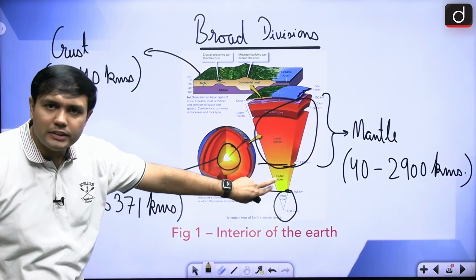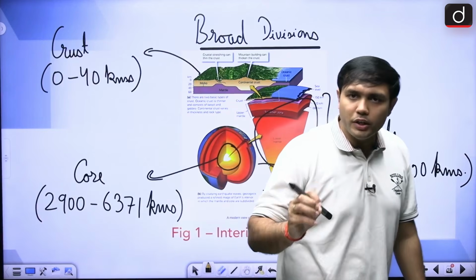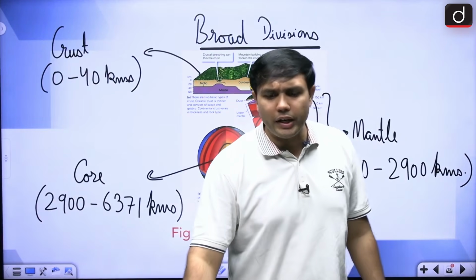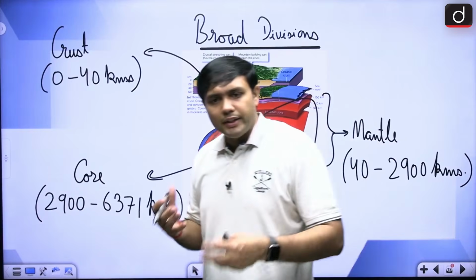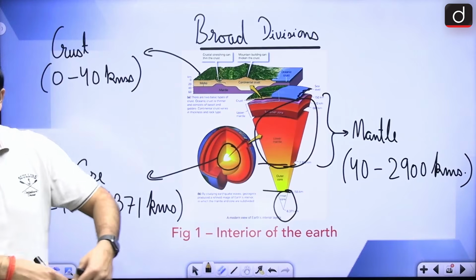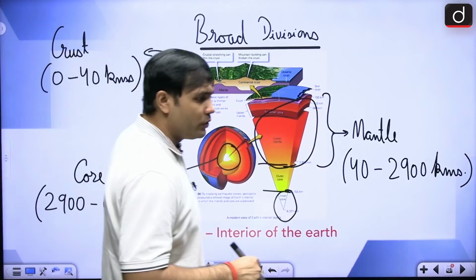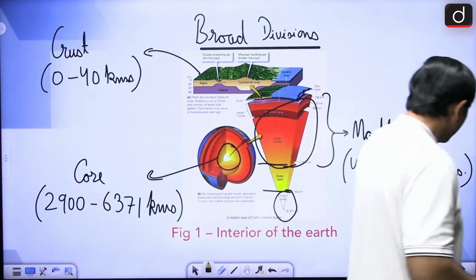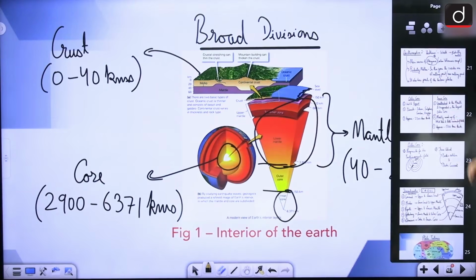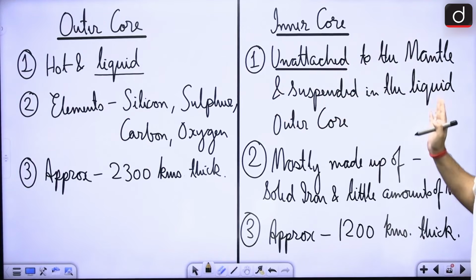Now, a very interesting thing is happening in case of the core. This is the innermost layer of the earth, right? It is very, very hot in there. What is happening in this layer is going to affect all of the other sections. In case of the core, there are two major divisions, the outer core and the inner core.